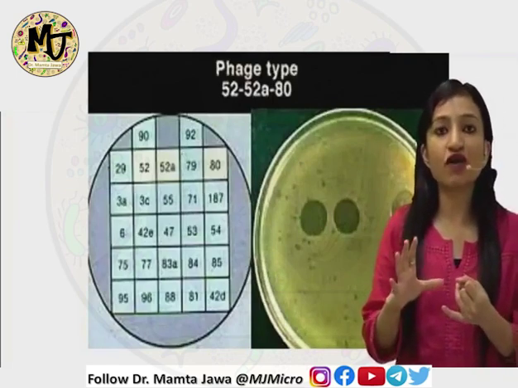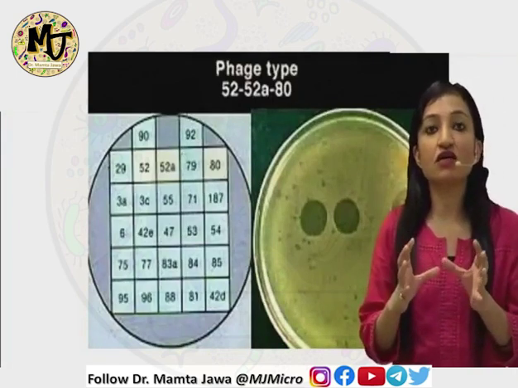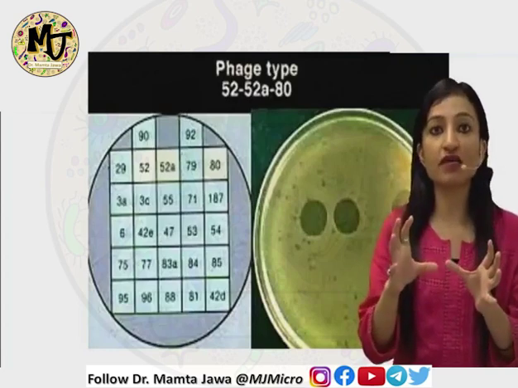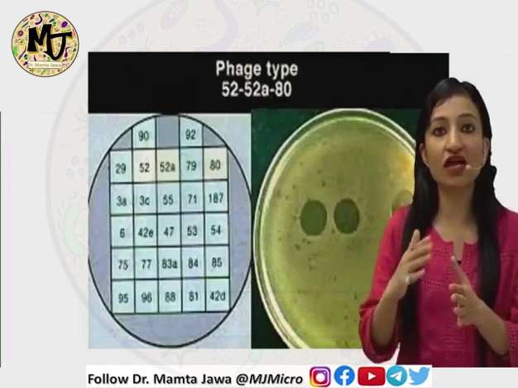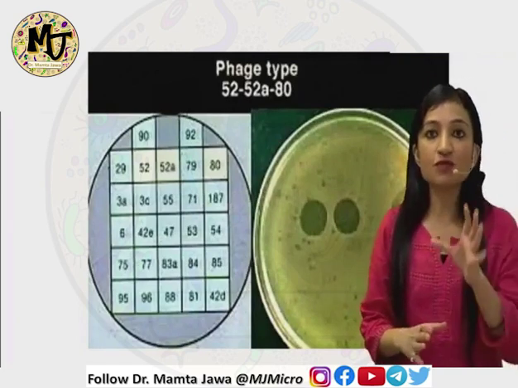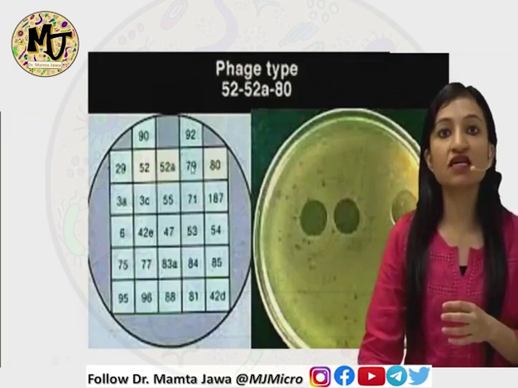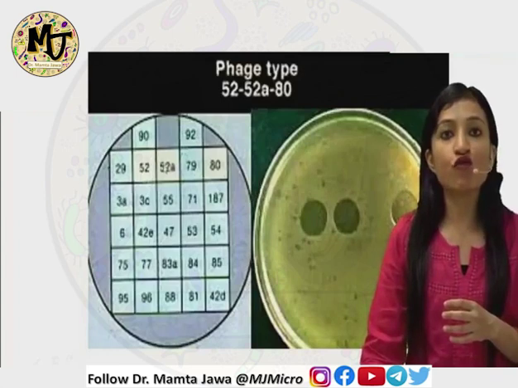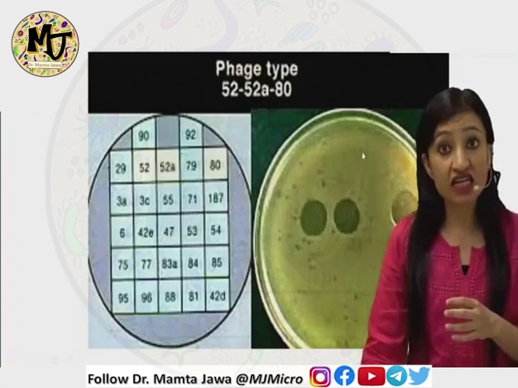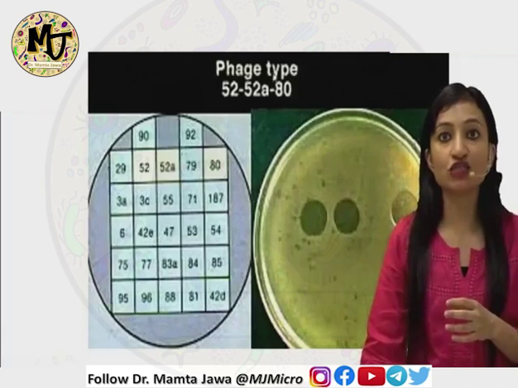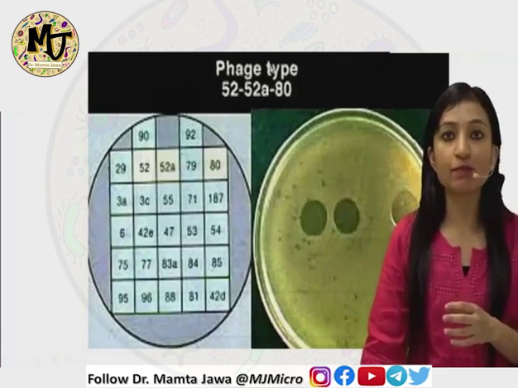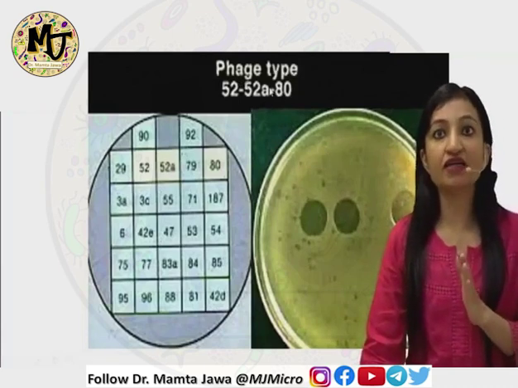Now different bacteriophages or phages have been given names by allotting them different numbers like 1, 2, 3, 4, and so on and so forth. So in this particular case, as we can see, this particular bacterium is susceptible to attack by phage numbers 52, 52A, and 80. So the name of this particular bacterial isolate is going to be phage type 52, 52A, and 80.